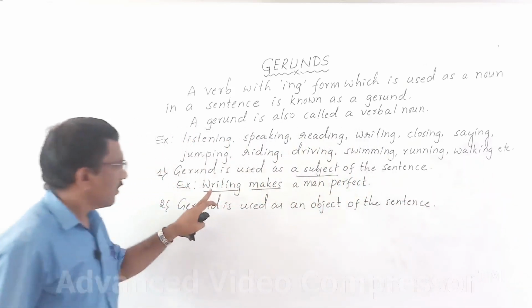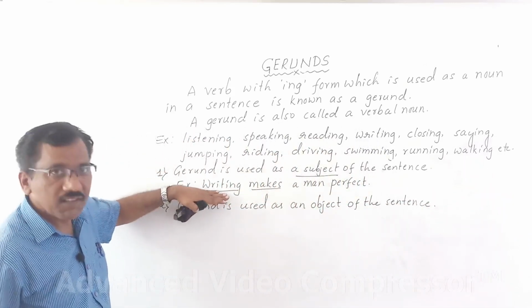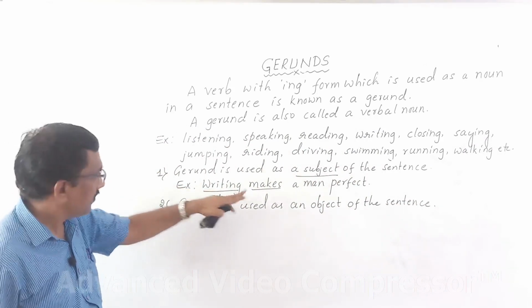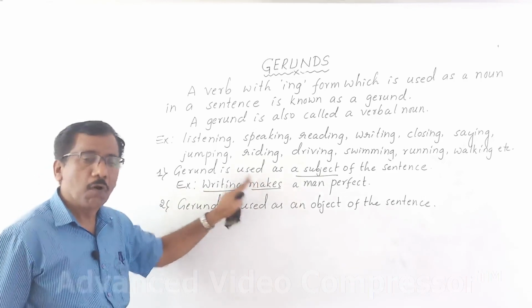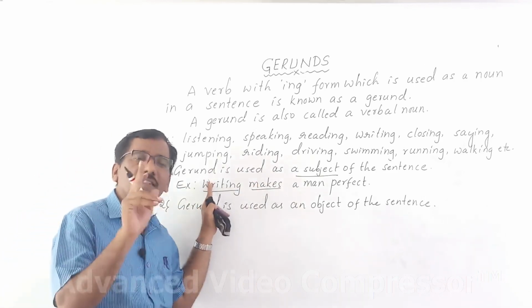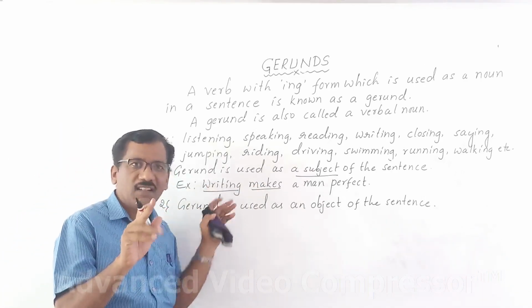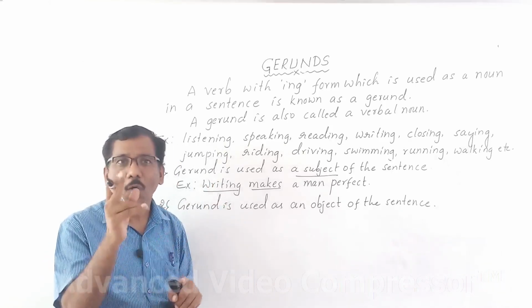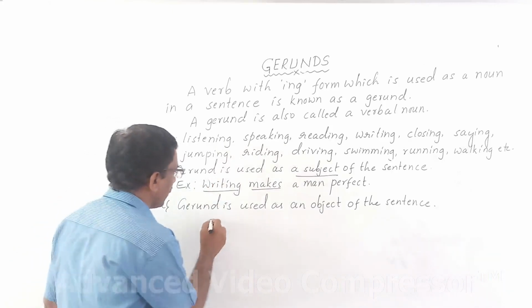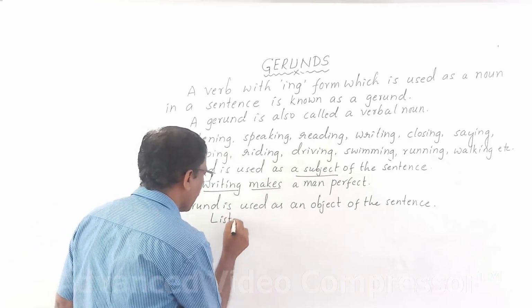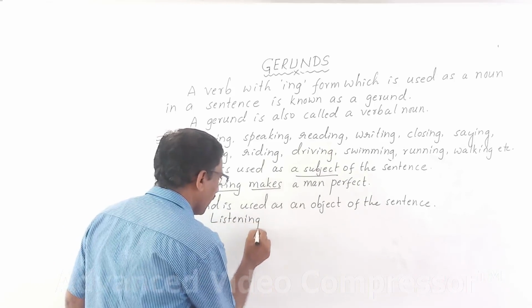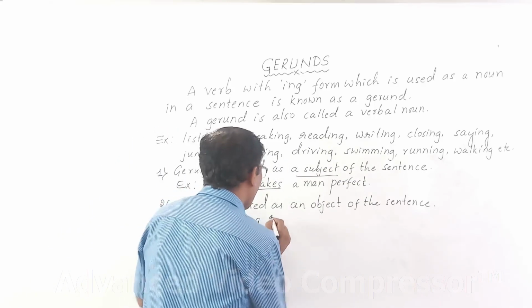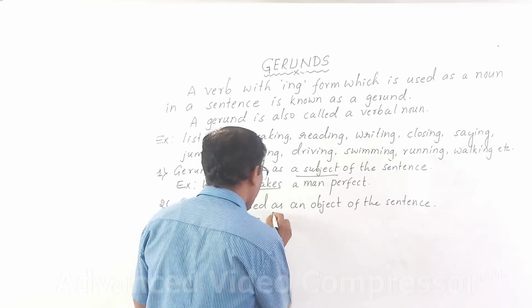Okay, here in the first sentence, gerund means ing form is used in the subject place. The word which is used before the verb is known as subject. Okay, a word which comes after the verb is known as object. For example, listening helps speaking.